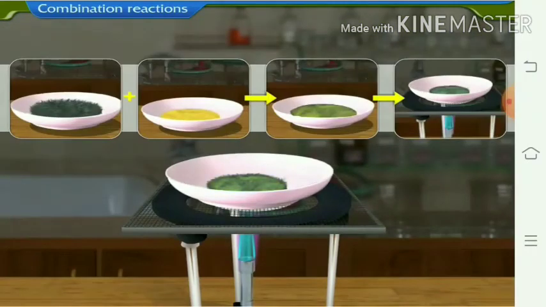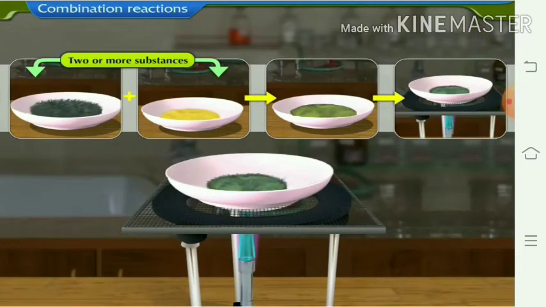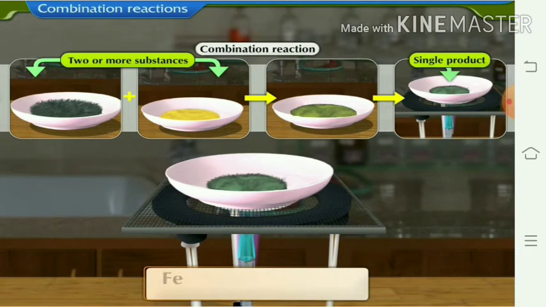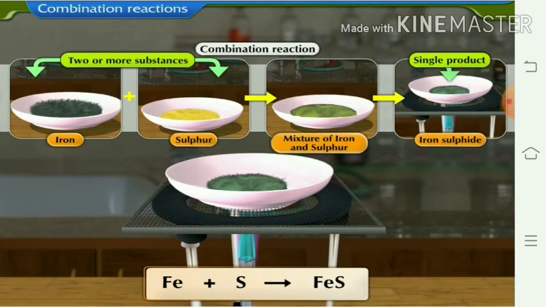When a mixture of two or more substances gives a single product, it is called a combination reaction. For example, iron powder is treated with sulfur powder and heat is given to it, we get the substance iron sulfide.